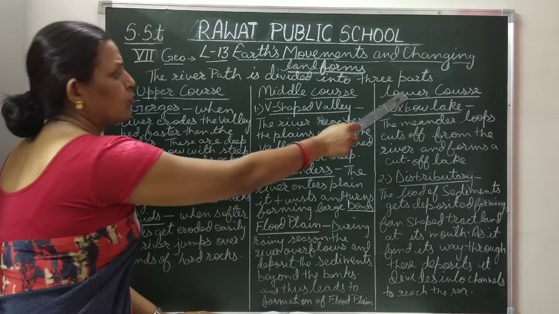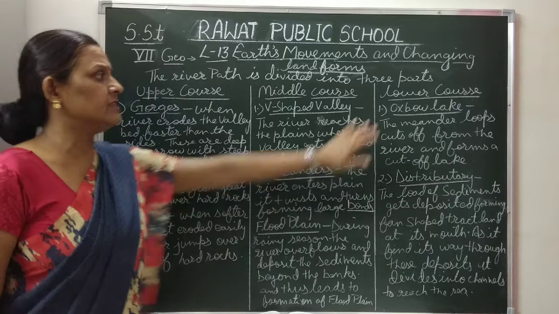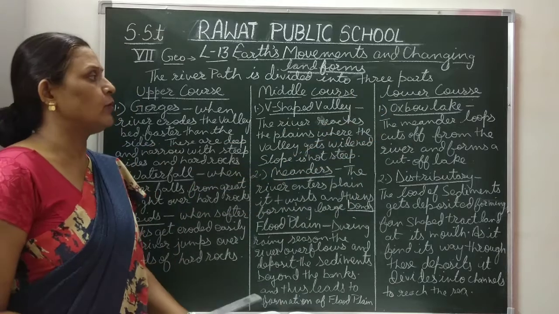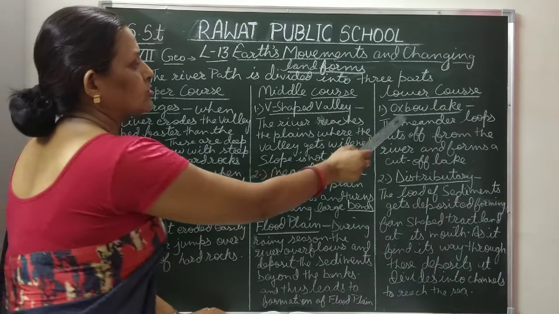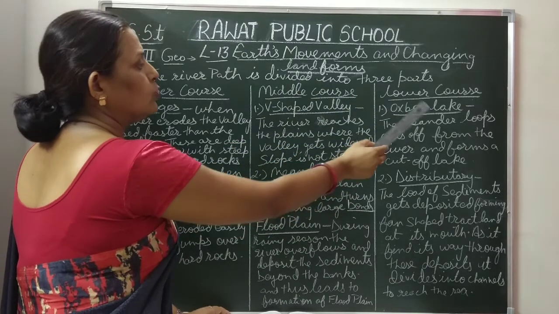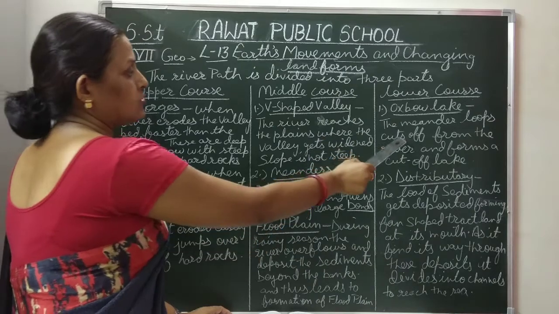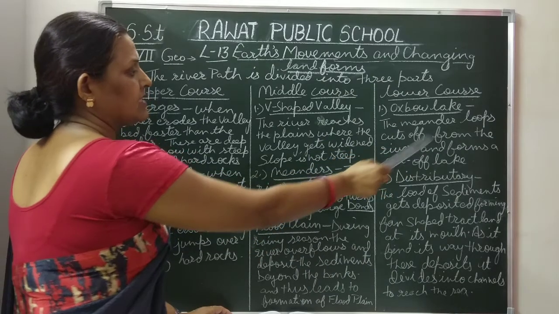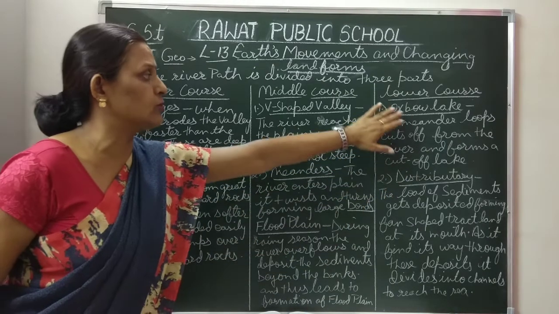Now last is the lower course. The main work of the river in the lower course is deposition. First is the oxbow lake. The meander loops which are formed cut off from the river and form a cut-off lake called an oxbow lake.